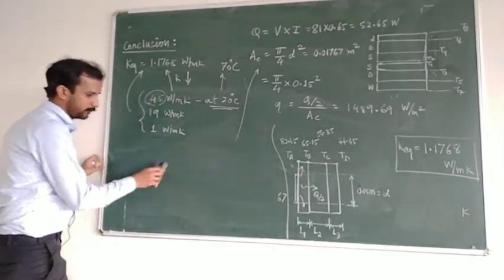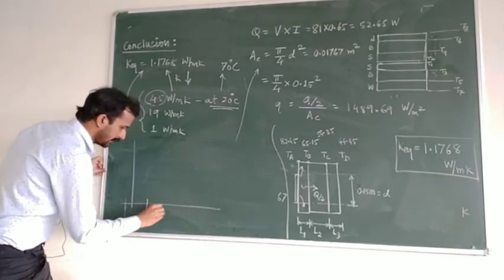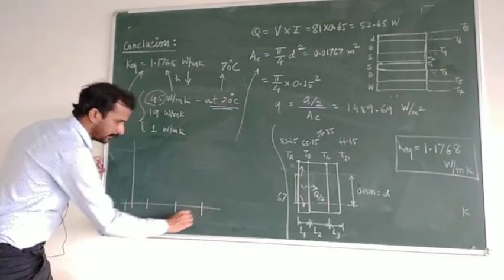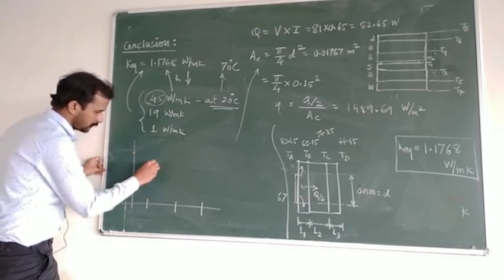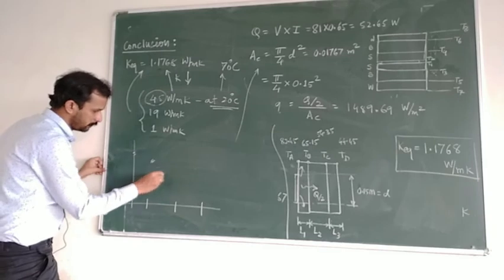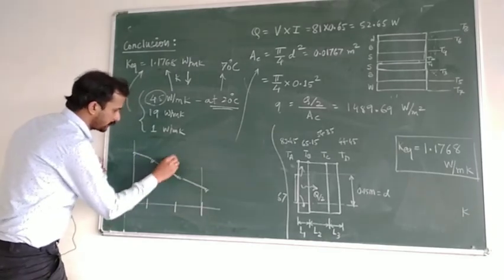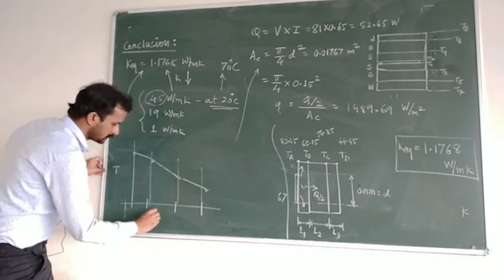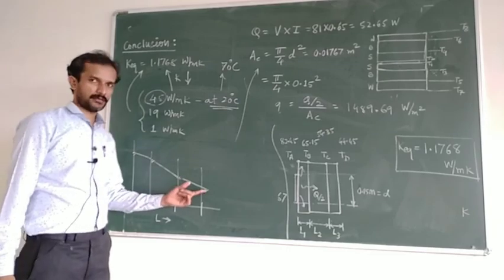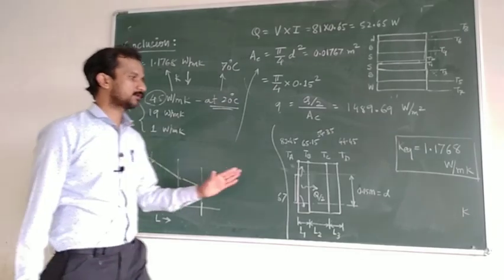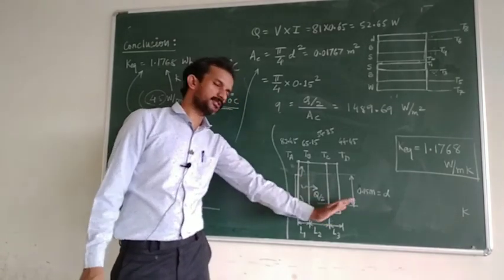One more thing you can do is plot the temperature profile across the wall. If you take graph paper, plot the thickness of the slabs on the x-axis, let us say 9 mm, 12 mm and again 9 mm, and record T1, T2, T3, T4, T5, T6 and T7, T8. You will get a temperature profile across this. So, temperature versus slab thickness: you can see the temperature keeps decreasing as heat transfer takes place, because the heat source will have the higher temperature and the other side will be lower. So this is the temperature profile.